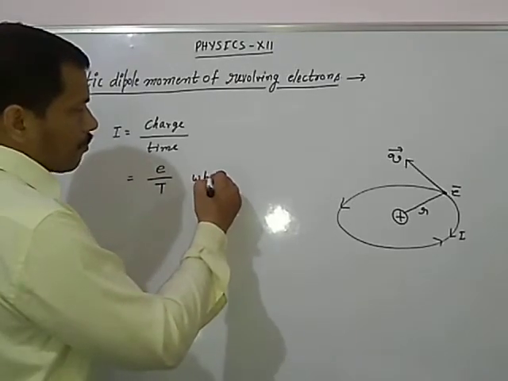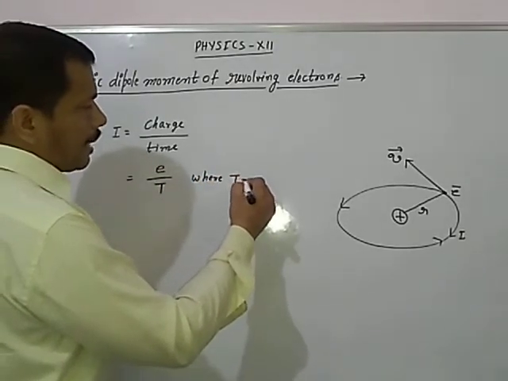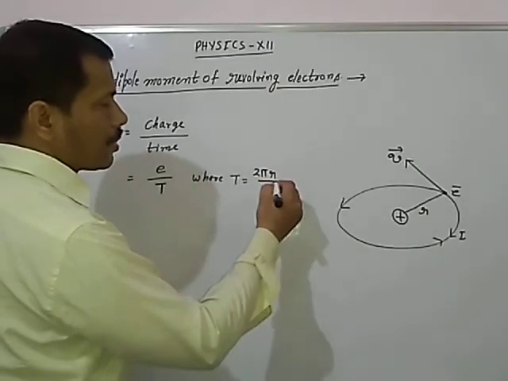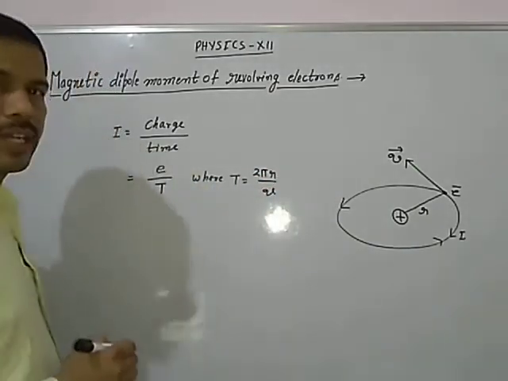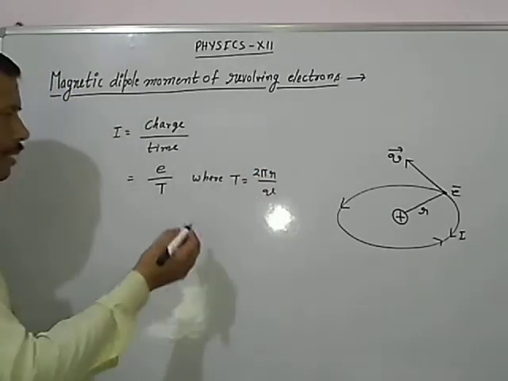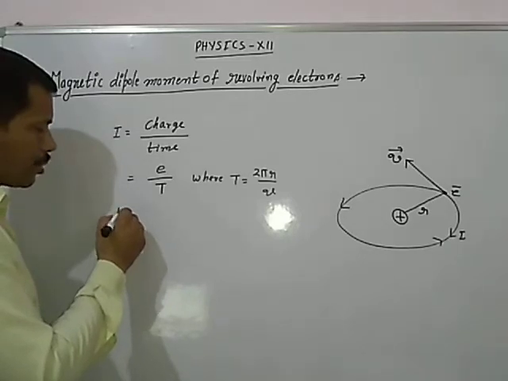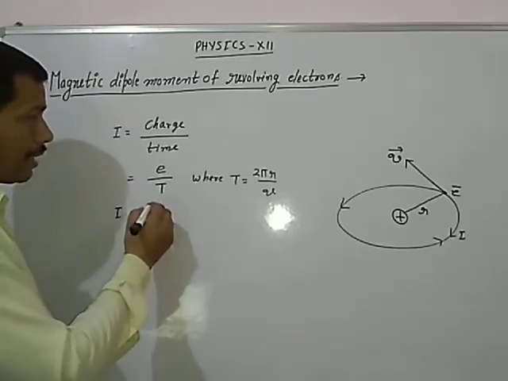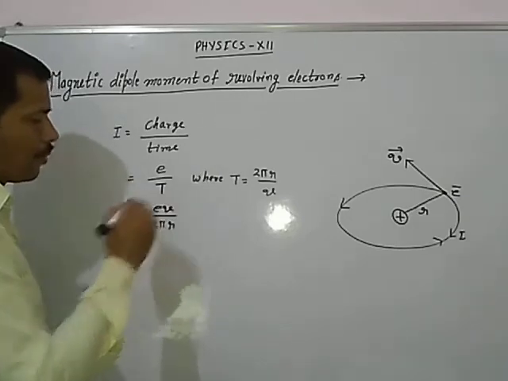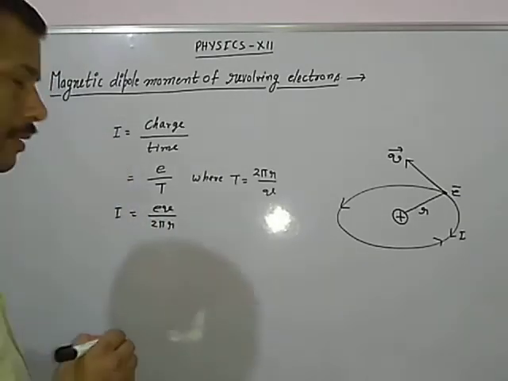T can be calculated as distance covered, which is the circumference, divided by the speed of the revolving electron v. So T is 2 pi r upon v. After substituting, we can calculate the value of I as e upon 2 pi r upon v. This is the value of I.